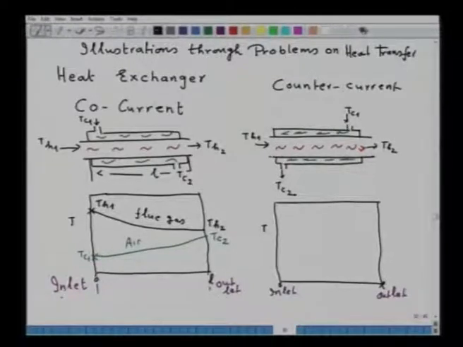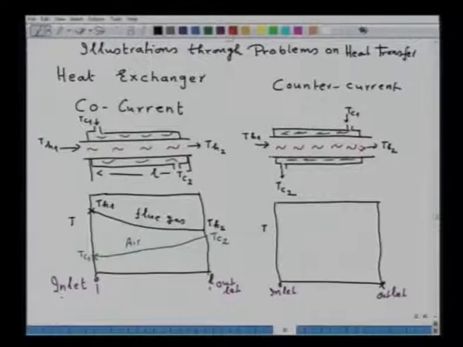Now, it is also important to note that students also make a mistake while showing the variation of temperature. They sometimes cross the air temperature at some length of the heat exchanger to the temperature of the flue gas, which is impossible. Air cannot be heated at any length of the heat exchanger to a temperature above that of the flue gas. Remember, that mistake should not be made.